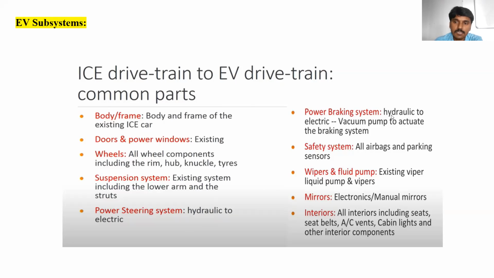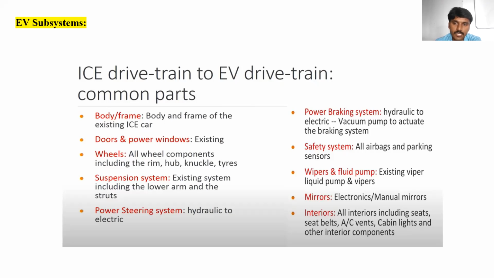Next, power braking system. Before that, we used mechanical braking, then hydraulic, that is the disc braking, and next it was converted to the ABS brake, that is the anti-lock braking system, the electrical braking system. So this braking system also can be built in both vehicles, IC engine vehicles as well as electric vehicles.